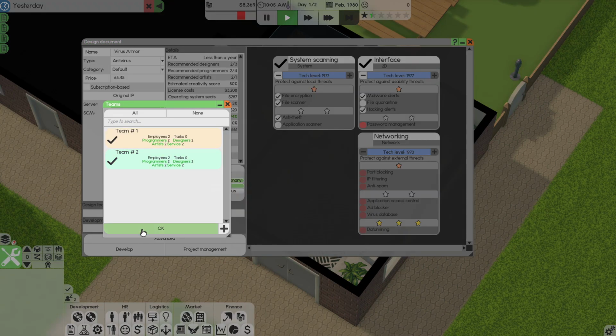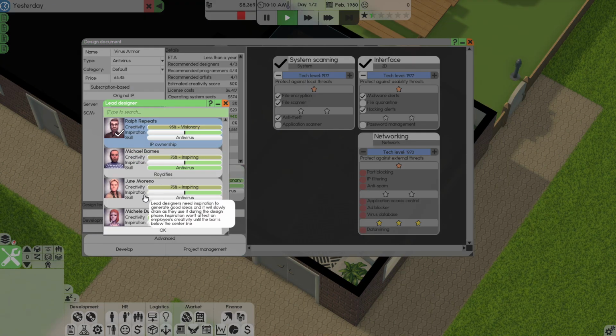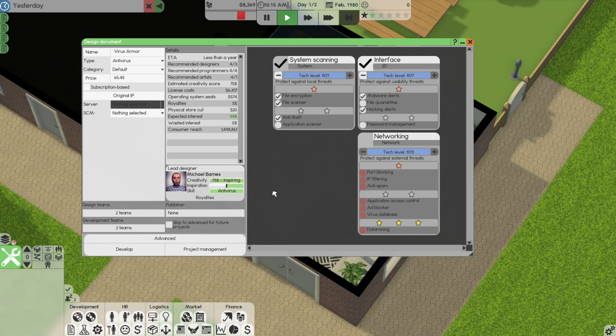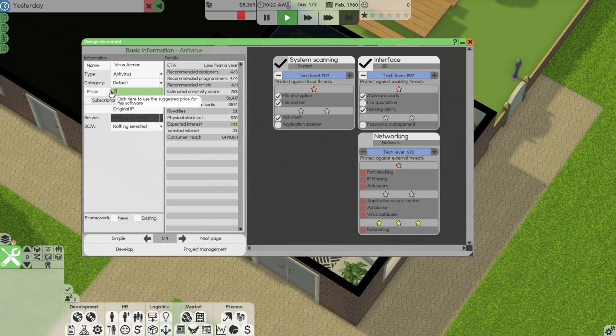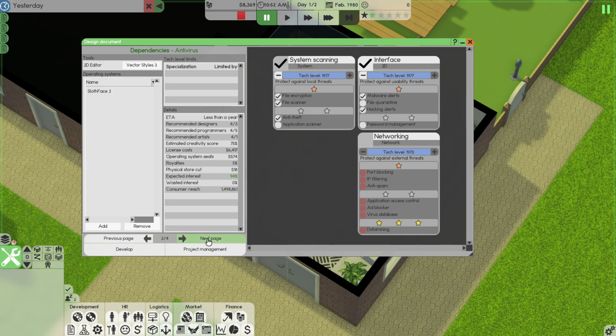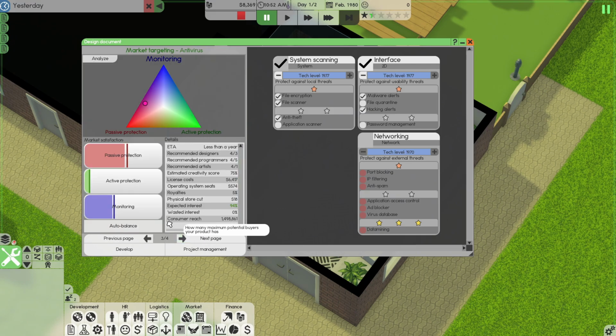Let's go ahead and put the second team on this, and then Michael should be able to lead design. Yes, indeed. Michael is going to be the lead designer on the antivirus because that's his specialty. The price, of course, is going to be $59.99. This is going to be Cage AV antivirus. I think we're good there. Let's move on. It's going to be less than a year. That's exactly what I want.